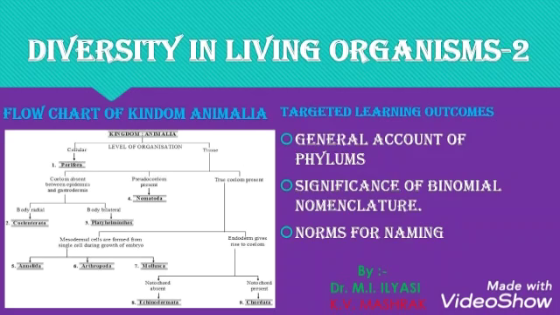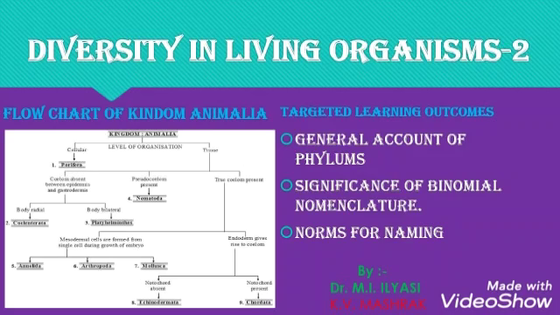Convention for writing the scientific names, or you can say the rules for the scientific name. A biological name is composed of two terms. The first term is called the genus and the second term is called the species name. The genus name always begins with a capital letter, while the species name begins with a small letter. In print, the scientific name is written in italics. When handwritten, the genus name and the species name have to be underlined separately.